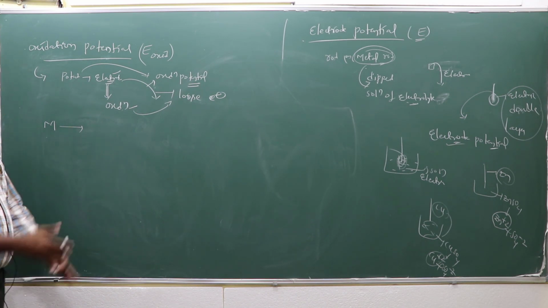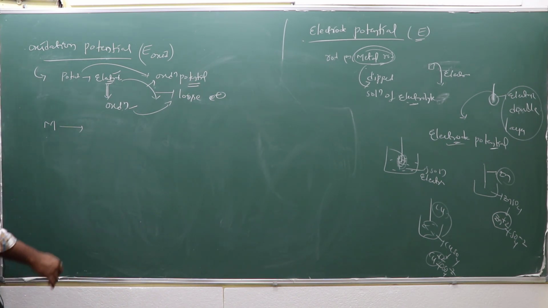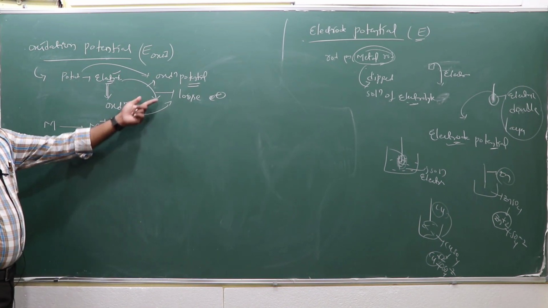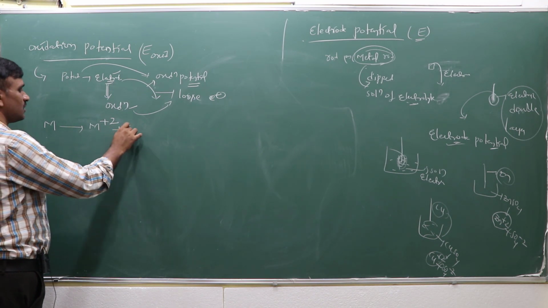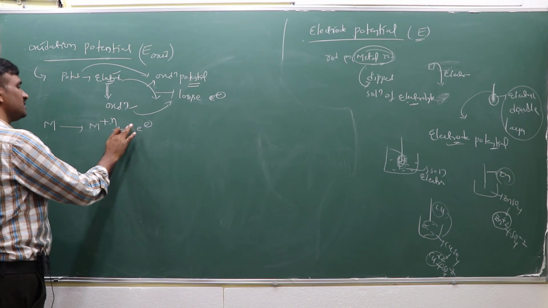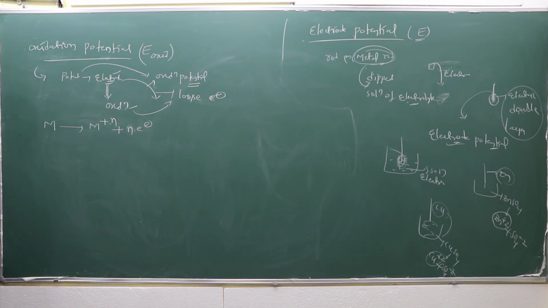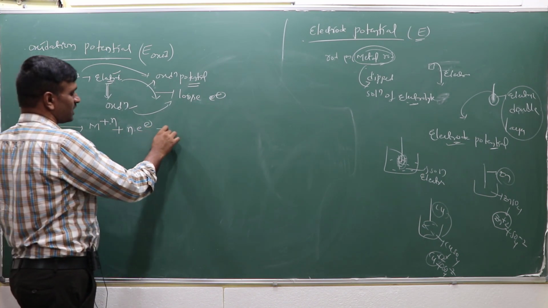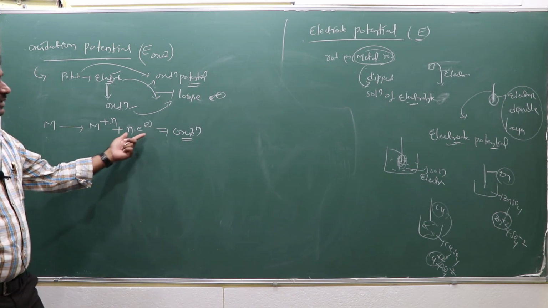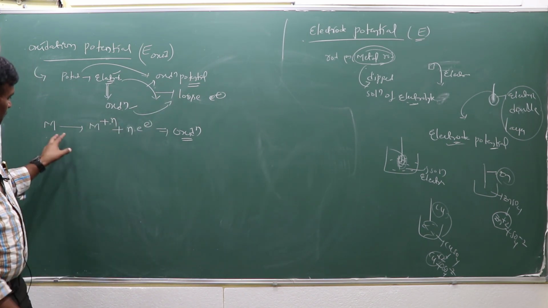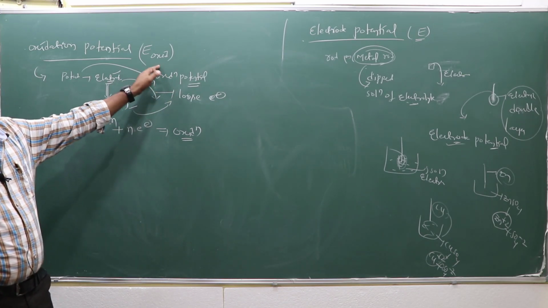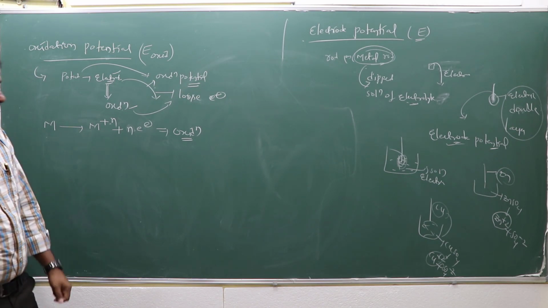Suppose M is the metal in the electrolyte solution. The tendency of the electrode to lose electrons: M goes to M plus N if it is losing N electrons. This process is called which process? The oxidation process. Loss of electrons is considered an oxidation process. During this process, the developed potential is called the oxidation potential.